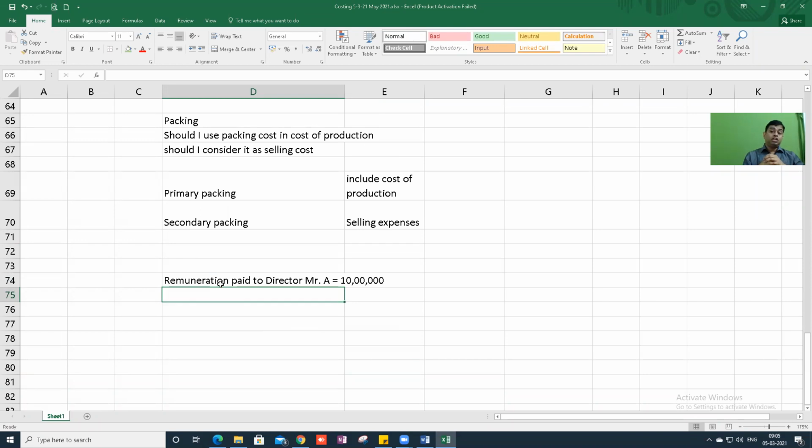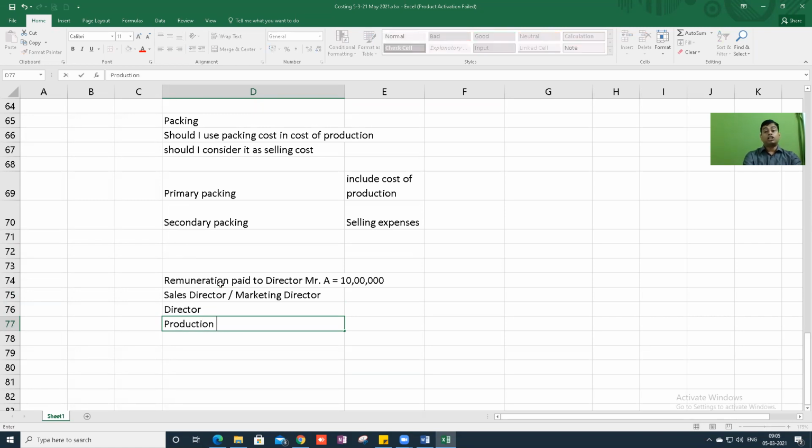Pawan sir, in the cost sheet they gave director remuneration 10 lakhs. Where should I put it? Is there any hint? The director may be a sales director or marketing director, or maybe he is a normal director, executive director, non-executive director, independent director, or they used the word production in charge director, director production. For production also there can be a director, factory in charge.